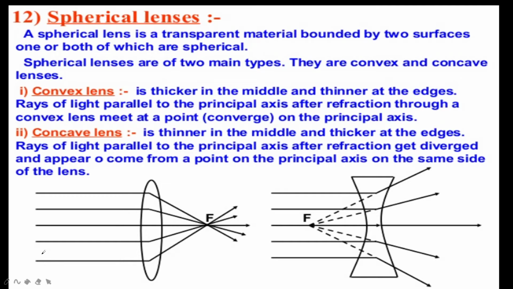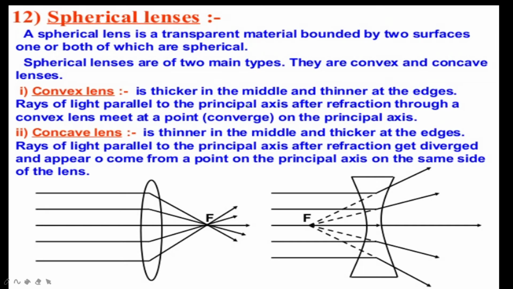So actually the lens is a piece of transparent optical material bounded by two refracting surfaces which are usually spherical in shape. That's why here I have given spherical lens. So what is this spherical lens? It is a transparent material bounded by two surfaces, one or both of which are spherical in shape. They are of two types, convex lens and concave lens.